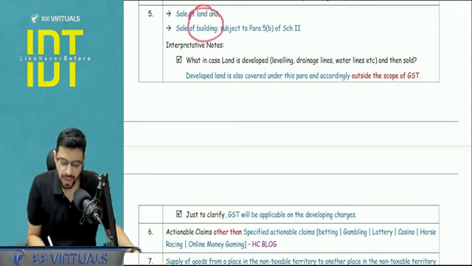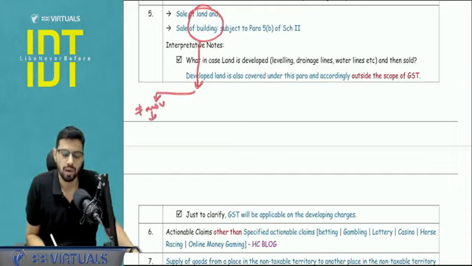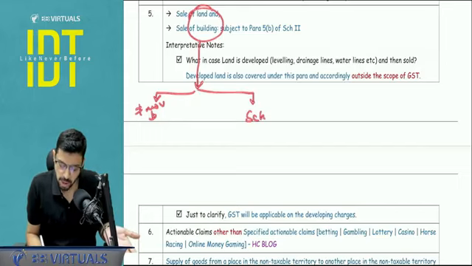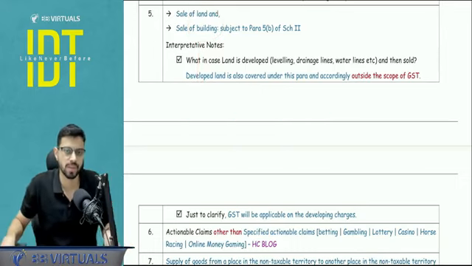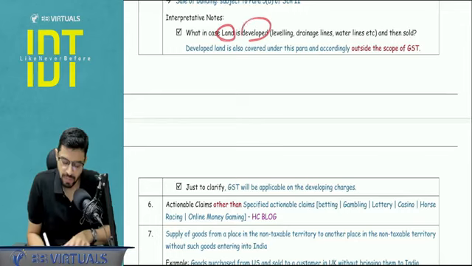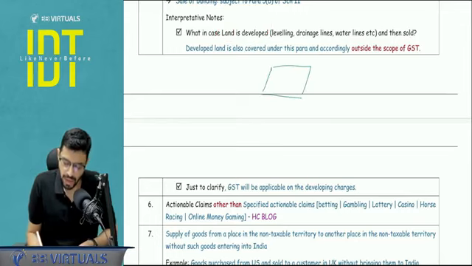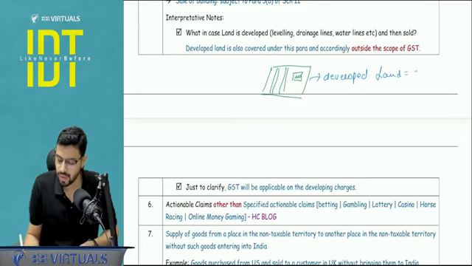See, land and building not being under GST comes via 2 ways. First is a logical way, that is these are not movable property. So what will you say? Are they goods or services? No, it is not possible. And secondly, they are covered by schedule number 3 also, that is they are excluded from the definition of supply itself. Okay, so what if land is developed? So there is a land here, land parcel, and their pipelines are being laid. There is some soil tilling being done. Does this matter? What if it is a developed land? Still, sir, developed land will still be outside the scope of GST.